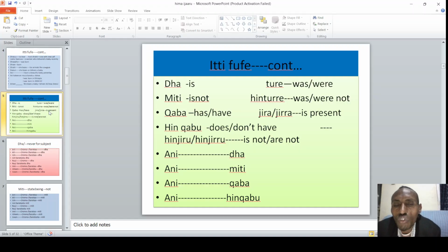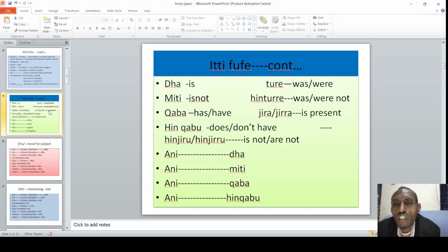Qaba is like has or have. Ani konkolaataa qaba, ani mana qaba, ani ijoollee qaba, ani ogummaa qaba. Ani ogummaa hin qabu. I don't have. Isheen ogummaa hin qabdu. She doesn't have. Alright, so it may be don't have or doesn't have. So that is in qabu. The other one is what?